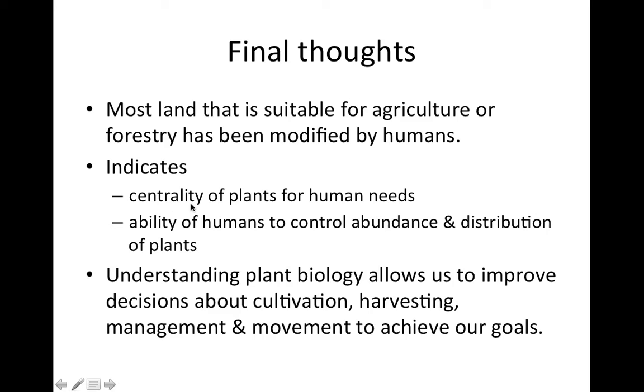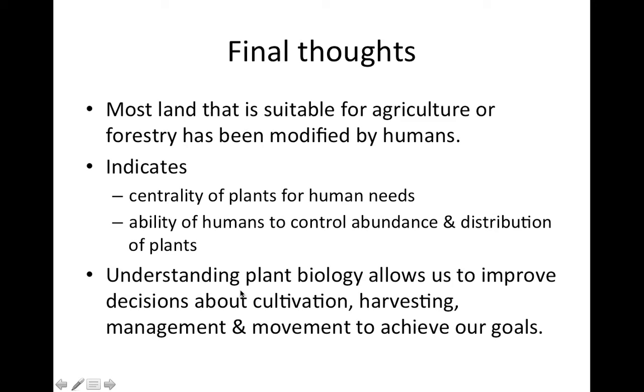Well, for one thing, it shows us the centrality of plants for human needs. Given that plants cover most of those areas, humans have done a lot to control what plants grow where. It also shows that humans have substantial abilities to control the abundance and distribution of plants. So we're able to make decisions about what grows where, sometimes better than others.